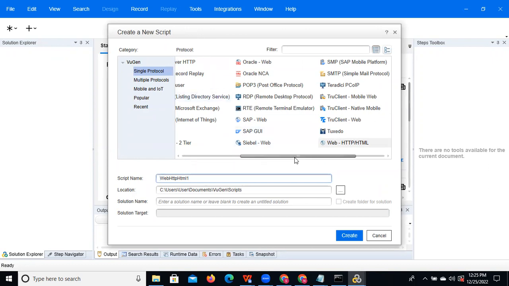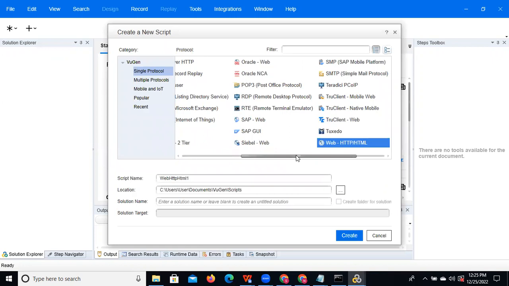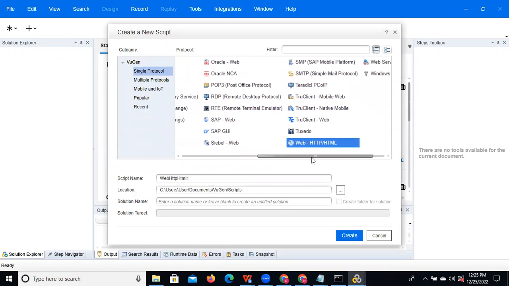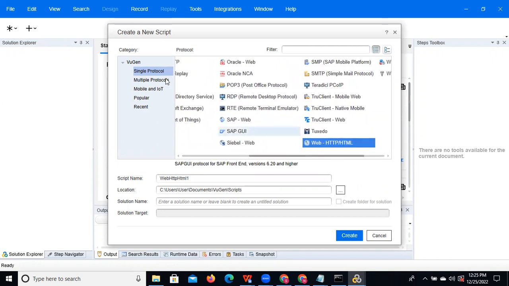Protocol is nothing but the type of application you are testing, such as a web application or an SAP application. There will be different applications, right? Whichever application you are testing, you need to select that protocol. Protocol is nothing but client-server communication. Now we are doing a web application. If you are testing any web application, like banking, insurance, healthcare or e-commerce, we need to select the Web HTTP/HTML protocol.